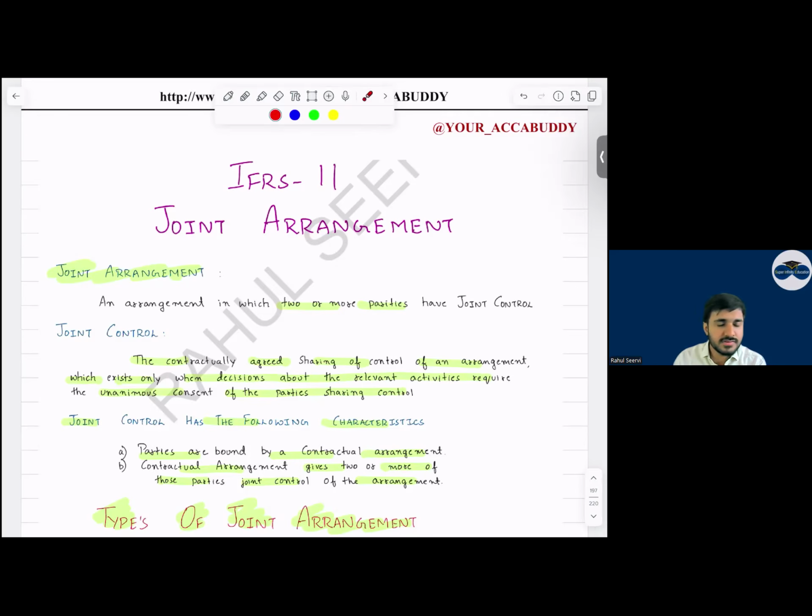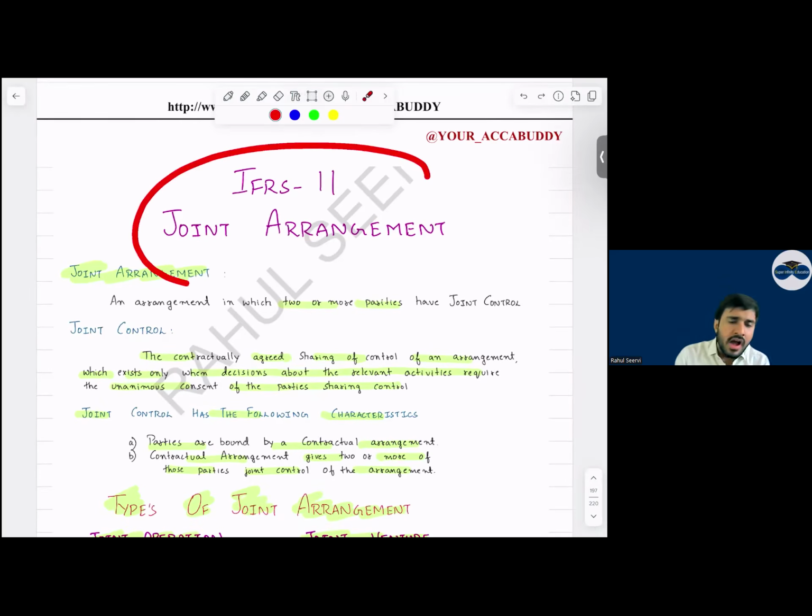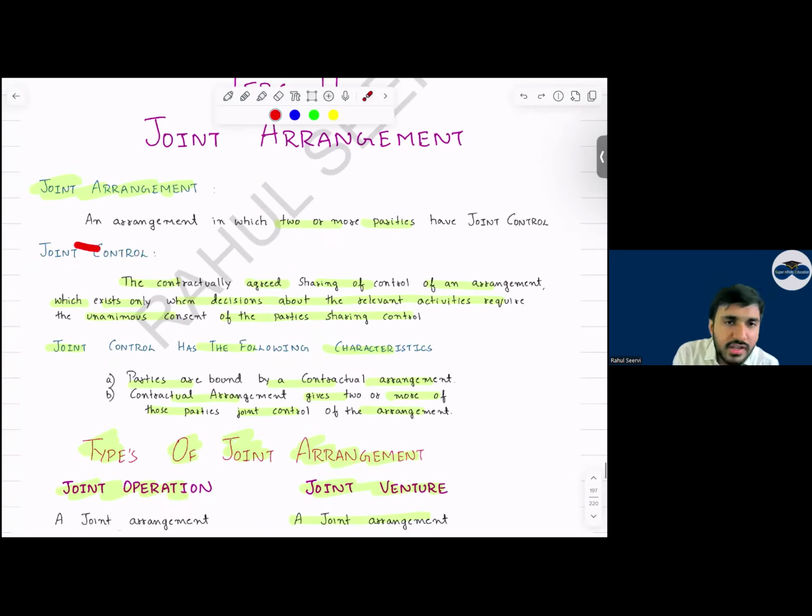Okay. IFRS 11 joint arrangement. So joint arrangement कब होगा? Can I say joint arrangement will be when two parties have joint control? When two or more parties have joint control. So joint control means what? Joint control means the consent of both the parties, or each and every party's consent is required. Then we say joint control.